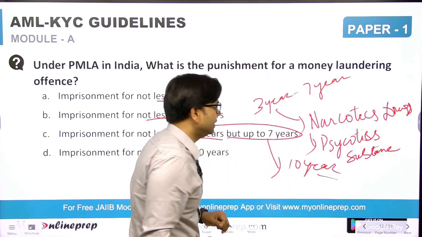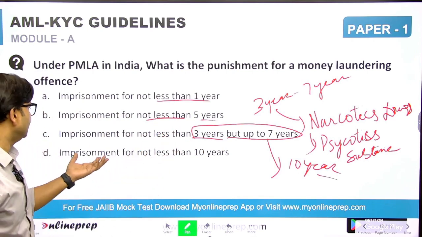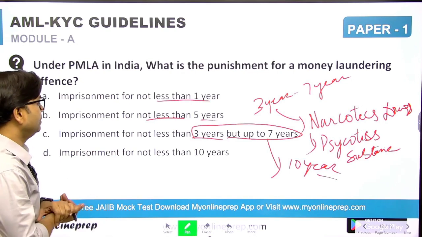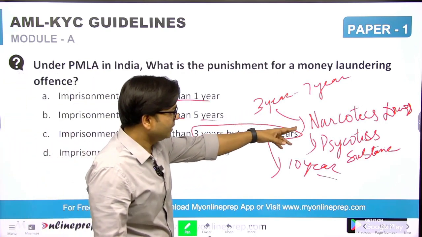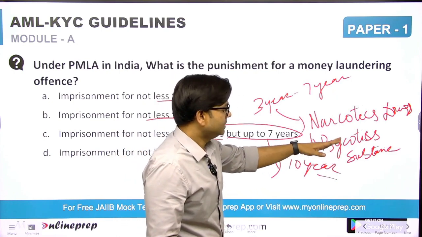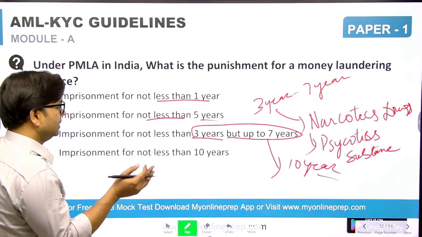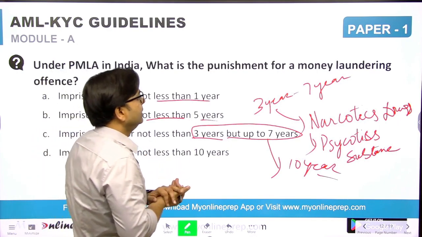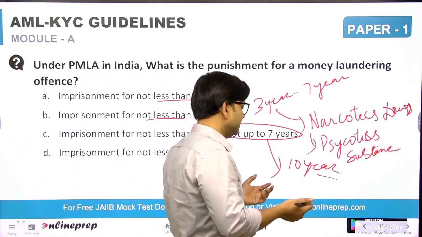Maybe a question will come: if it is related to narcotic drugs, what is the tenure of imprisonment? Then your answer will be 10 years. Otherwise there is a minimum of 3 years and up to 7 years for any offense under PMLA.